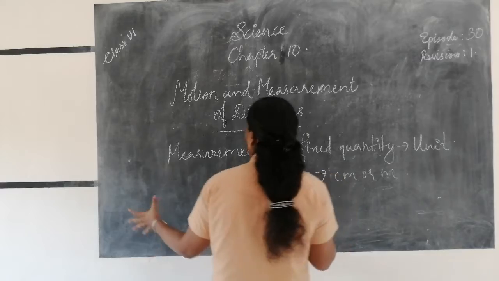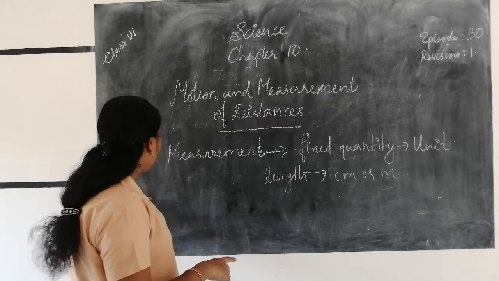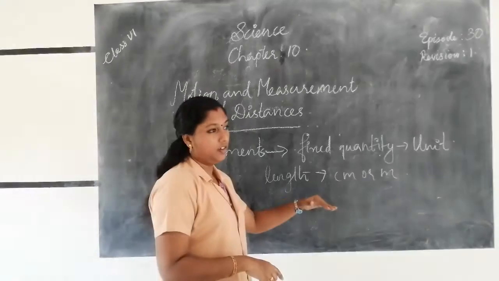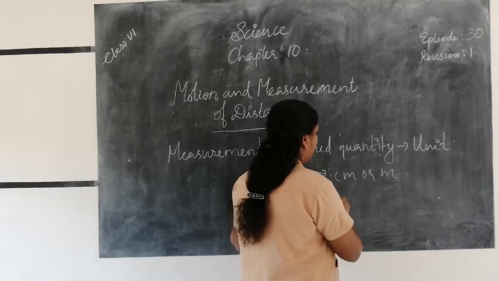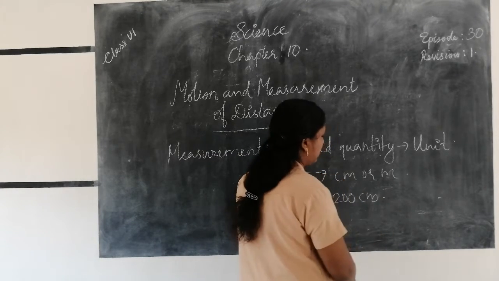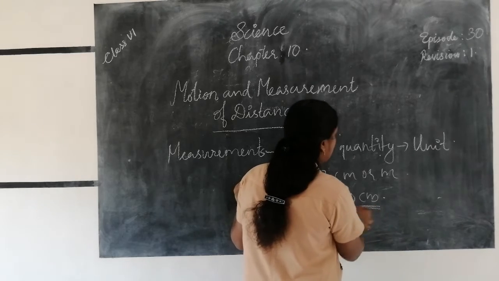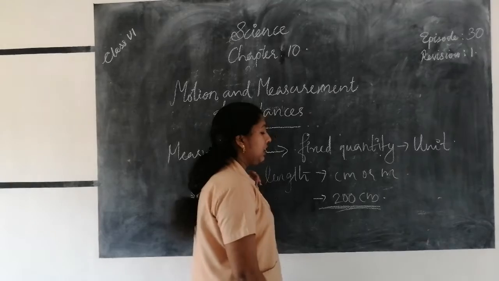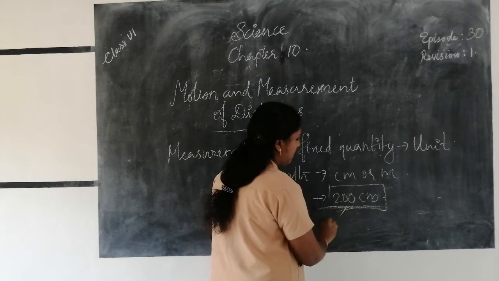Suppose the blackboard has a length of 200 centimeter. So a measurement consists of two parts. The first part is the number.